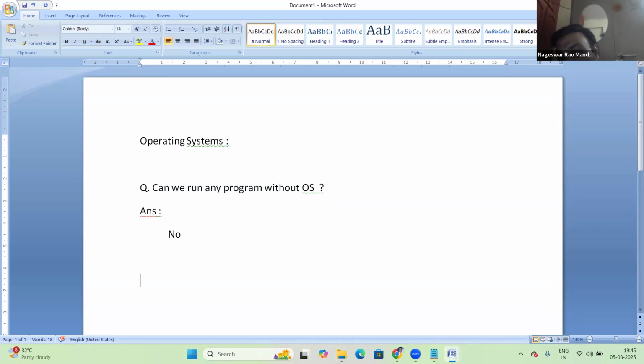If no OS, no computer. First of all, without OS, no computer. So OS is required.